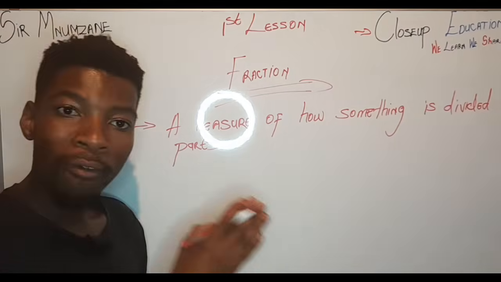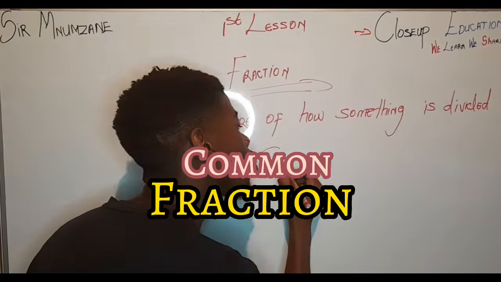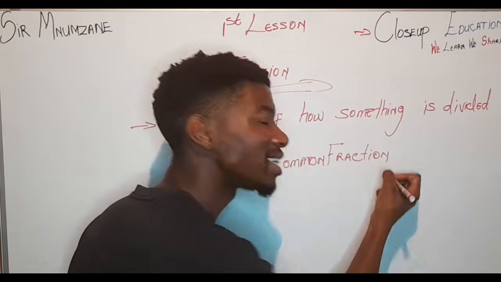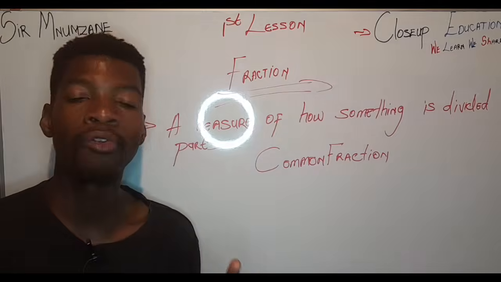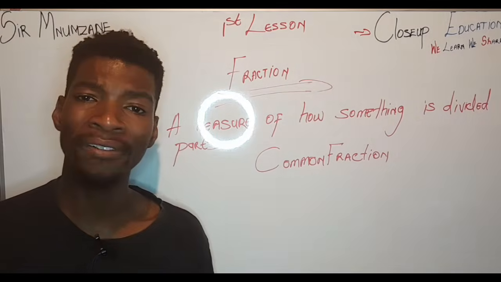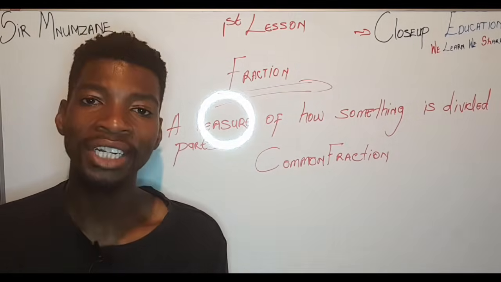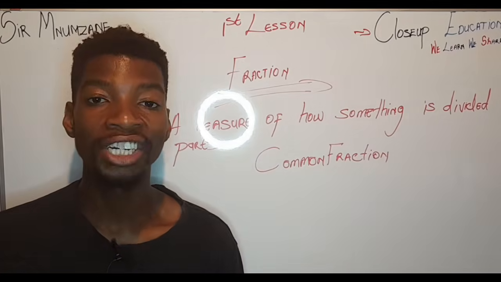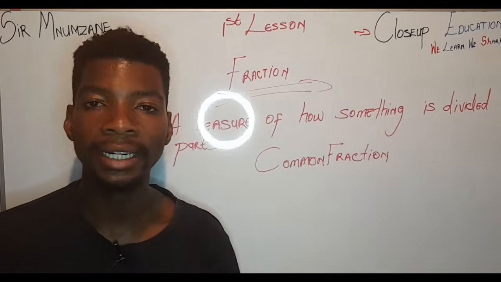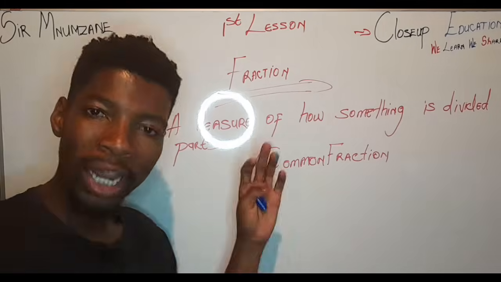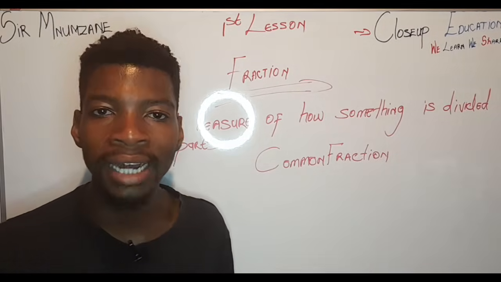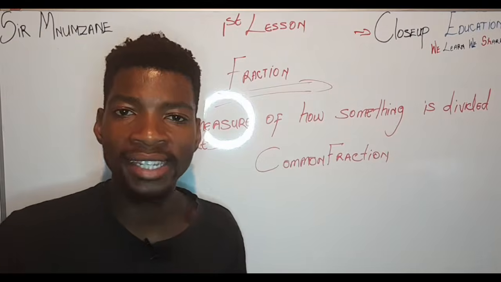So here, firstly, we will be doing the common fraction. A common fraction has 3 types: improper fractions, proper fractions, and mixed numbers. Improper fraction, proper fraction, and mixed numbers. So let's do an example. My mother sends me, Sihle, go and buy bread.